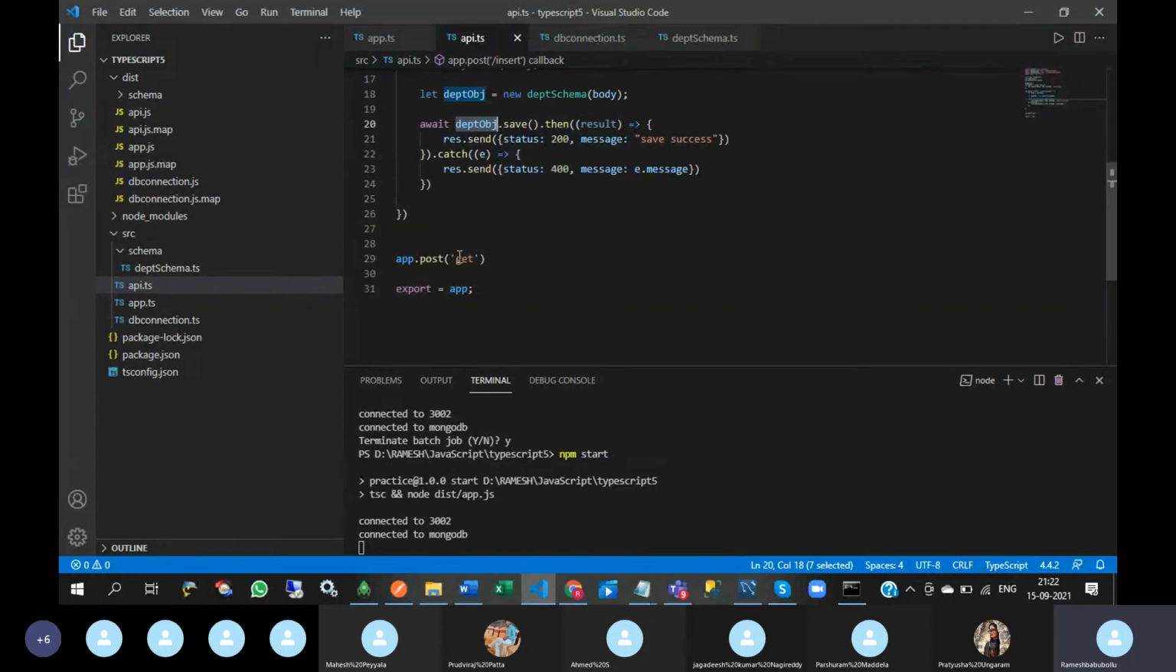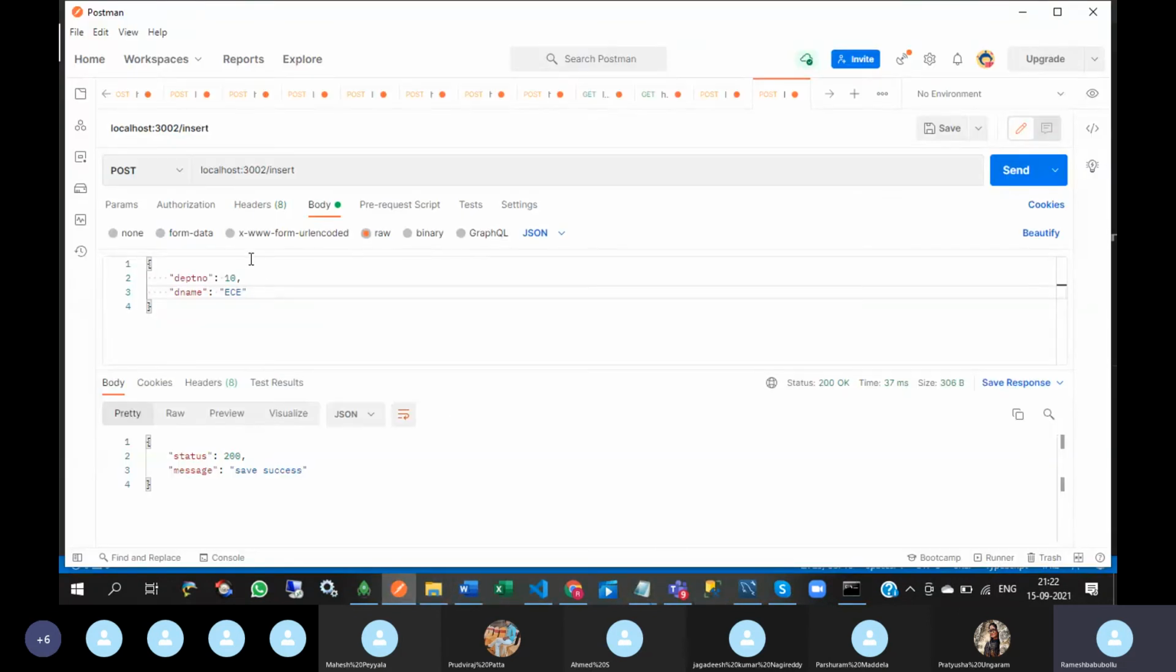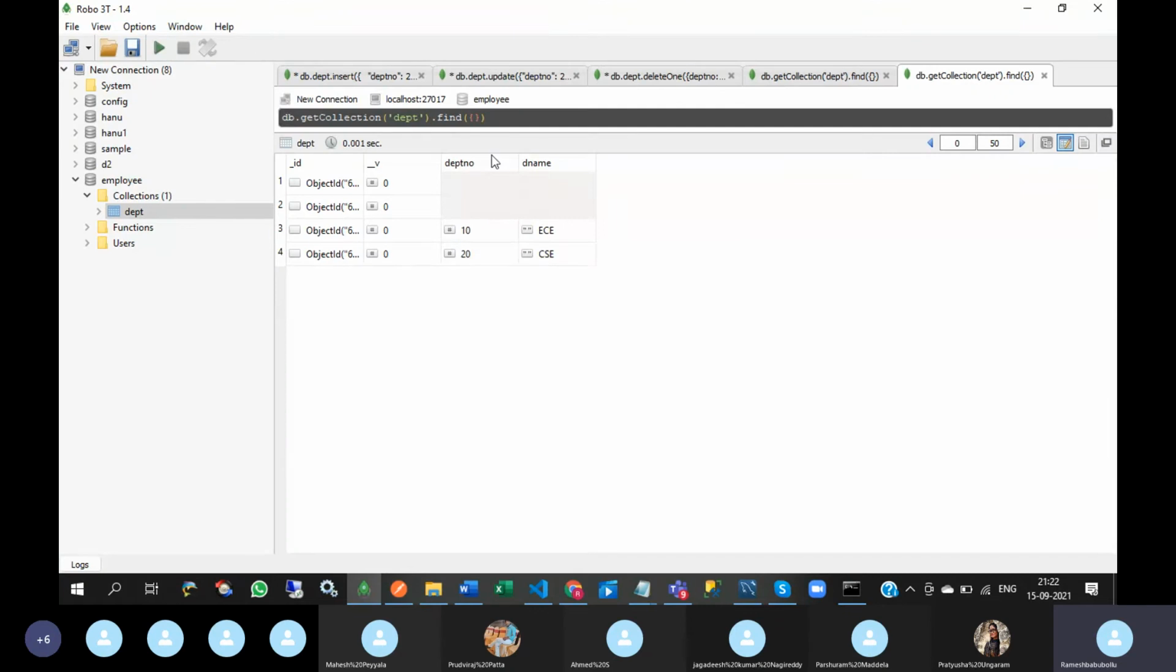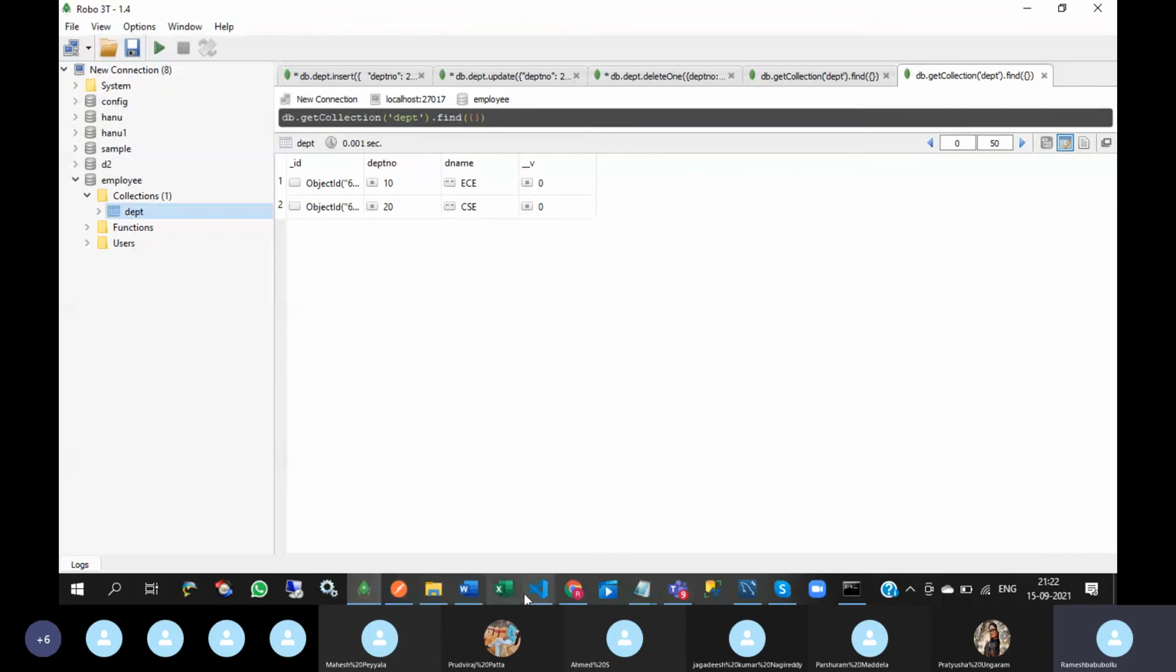Okay, so now we will write get API. So you can insert another department also, CSC. Okay, so save success. These two you can remove in the Robo 3T tool itself. You can insert another department. Success.